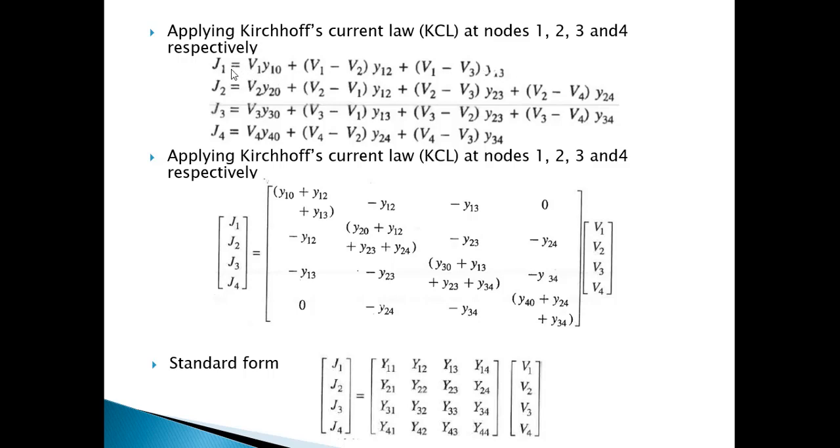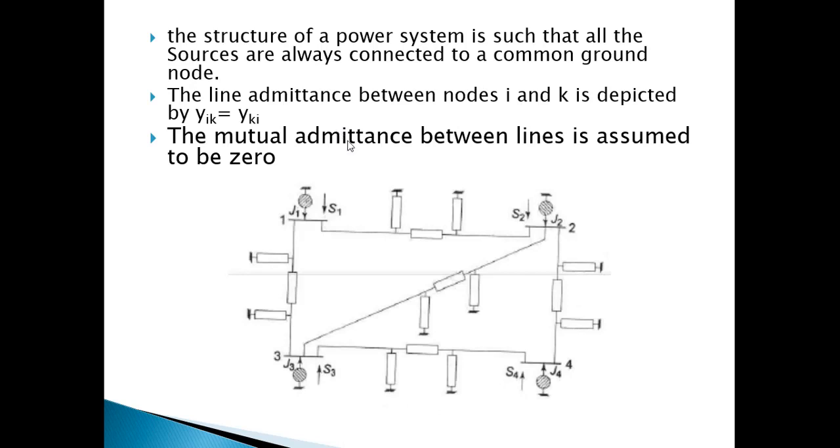So let us check the first equation. Let's say I'm talking about bus 1 and bus 2. Now let's say bus 1 also has some kind of admittance itself. Here it is not shown, but let's say the bus 1 has an admittance that is called a self admittance. So this voltage of bus 1 is V1, so it will be V1 into Y10.